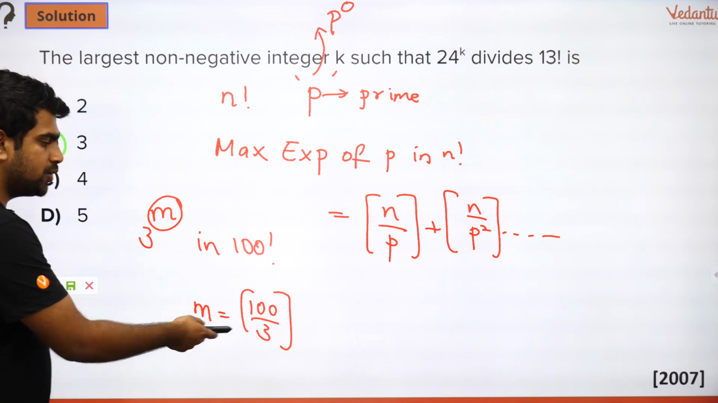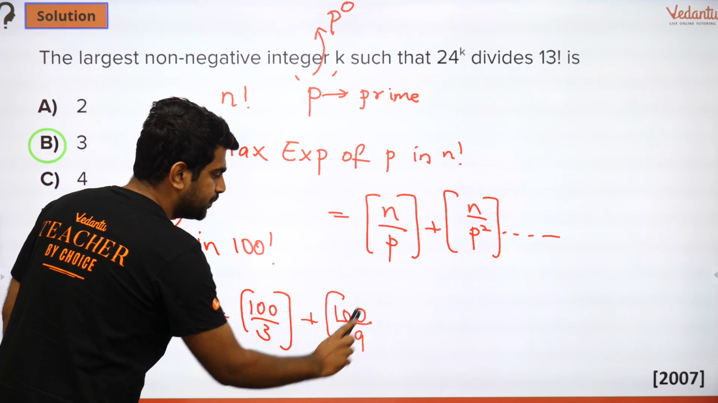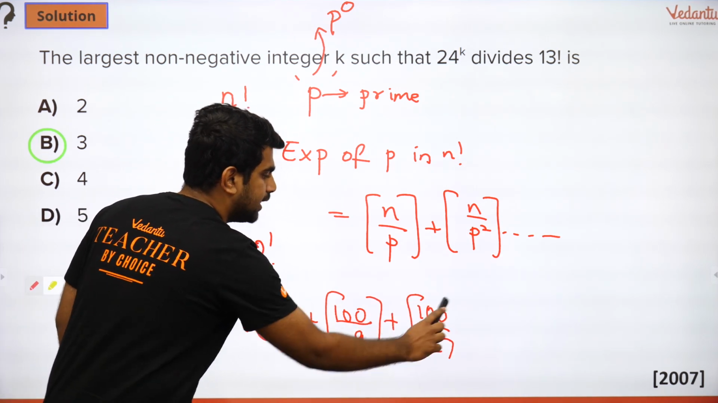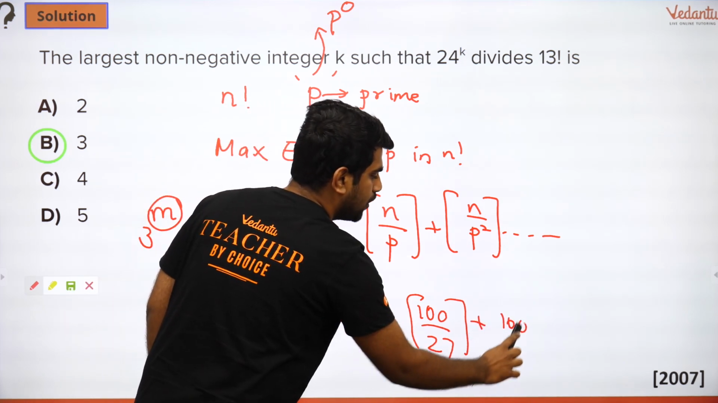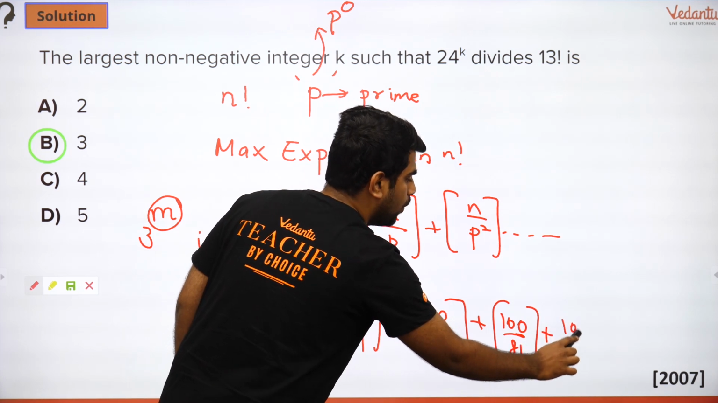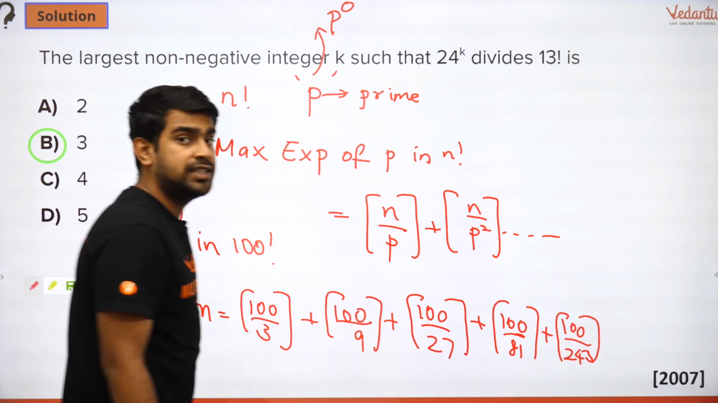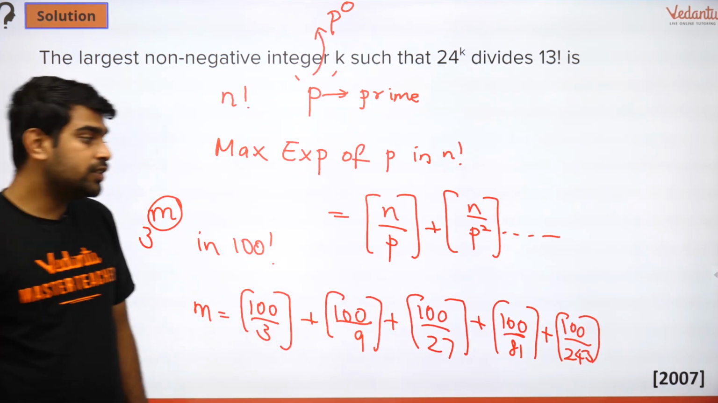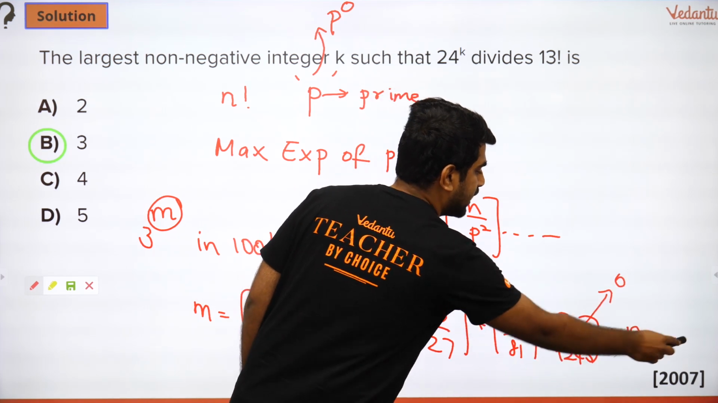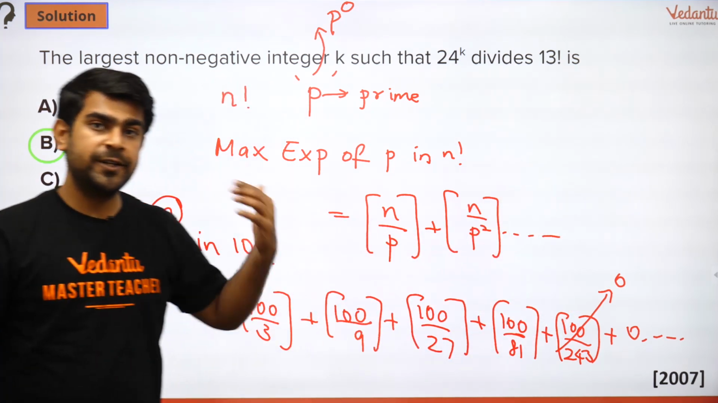So I use the formula 100 by 3 plus 100 by 3 square, which is 9, and then 100 by 3 cube, which is 27, and then 100 by 3 power 4, which is 81. I stop after that because 100 by 243 is a fraction between 0 and 1, so the GIF of that is 0. Does it make sense? Whatever you have after that, you are going to get 0.